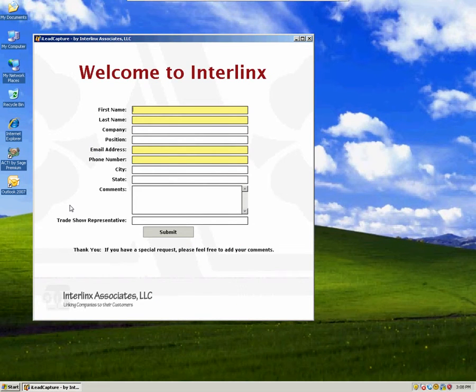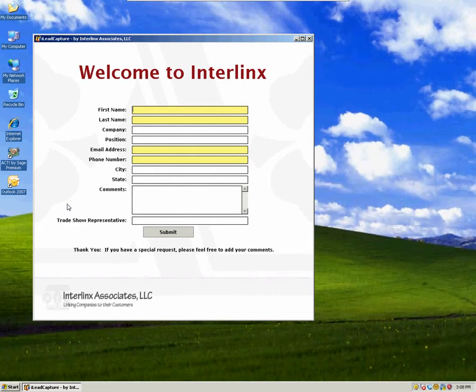iLeadCapture is an easy way for you to capture contact information at a trade show or a convention, or even if you want to go through your business cards that are sitting on your desk in a very quick manner. It creates a CSV file so that you can import that information into a contact manager like ACT or Salesforce.com, or you can also use the list to manage your e-marketing, for example.